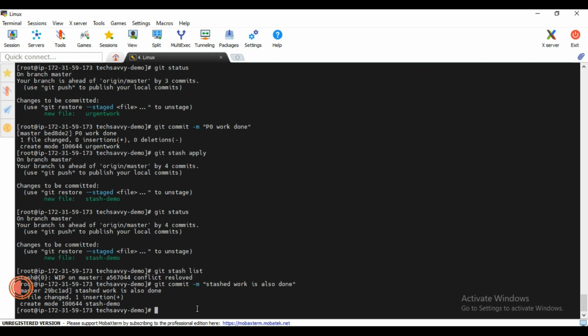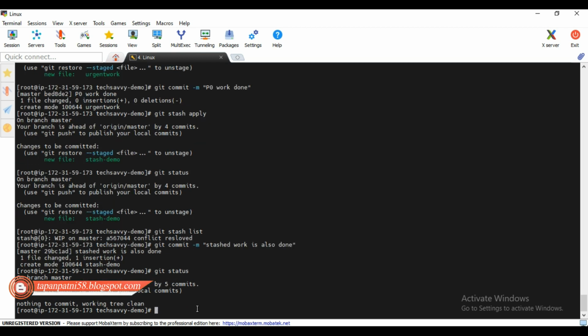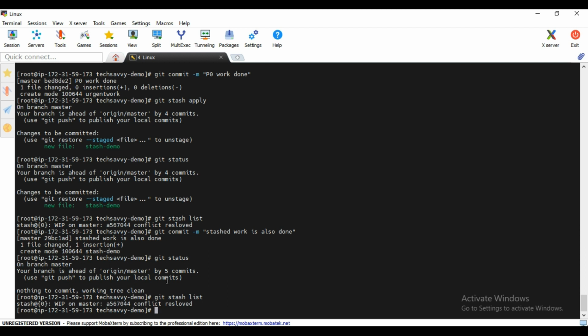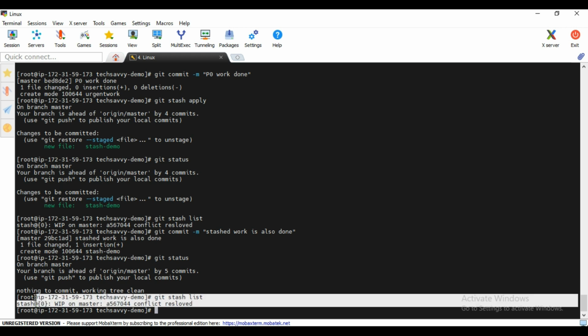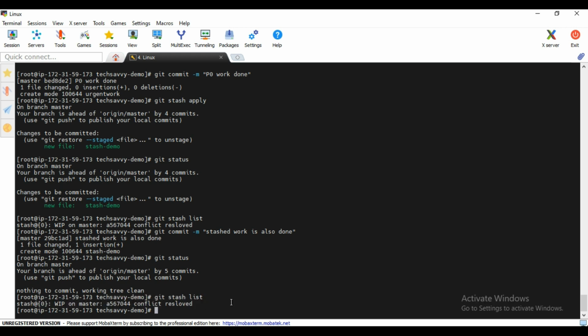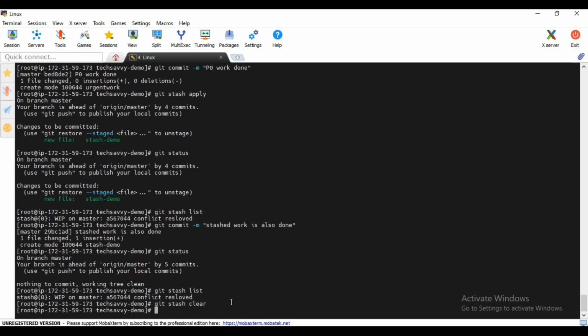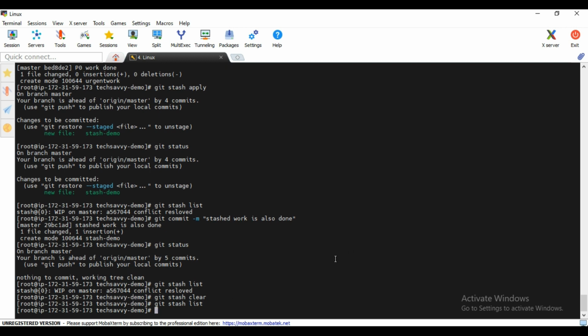Now enter. So let's see git status. So this file is moved to your local repository, but if you do git stash list again, it will show one entry is still there. So if you wanted to clear this stash, what you need to do is simply type the command git stash clear, and see, now if you do the git stash list, you will not see any entry here. Okay, so this is about git stash, where you do the temporary saving of your file so that you can work on other important priority tasks.